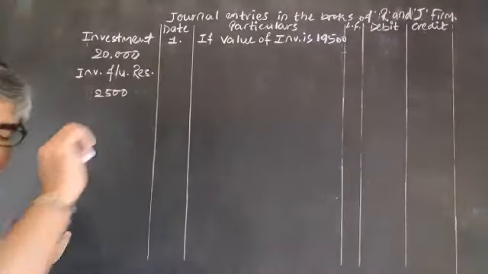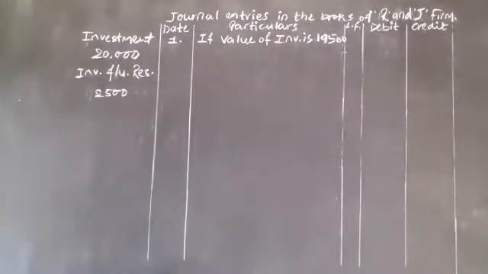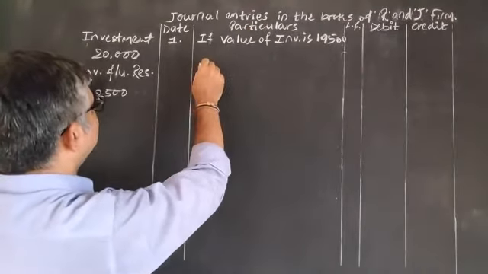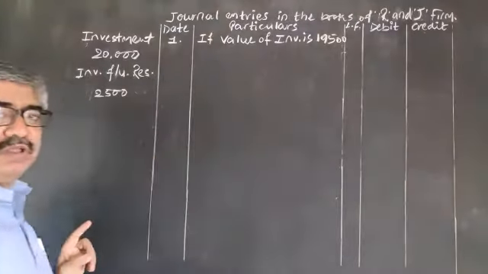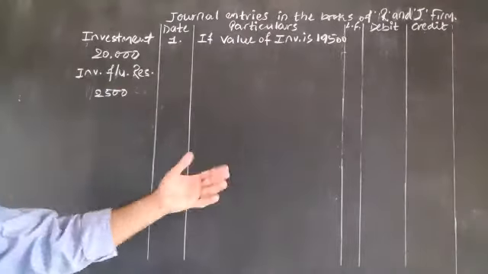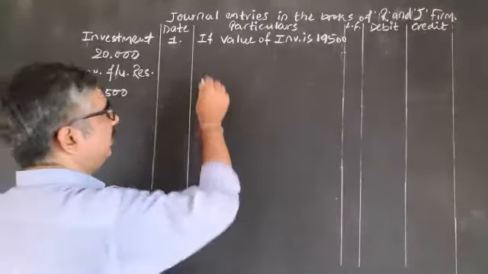I am just giving you an entry and then we are continuing with the discussion. Only one entry is to be given. Investment fluctuation reserve, always having a credit balance, should be debited to cancel it.